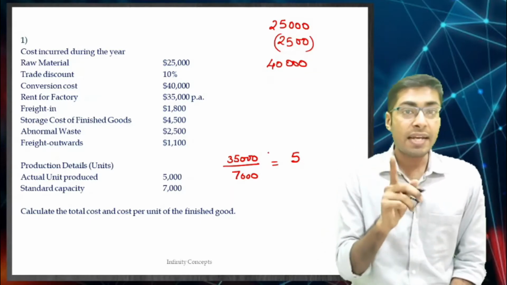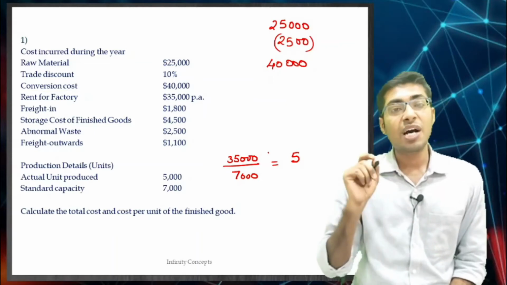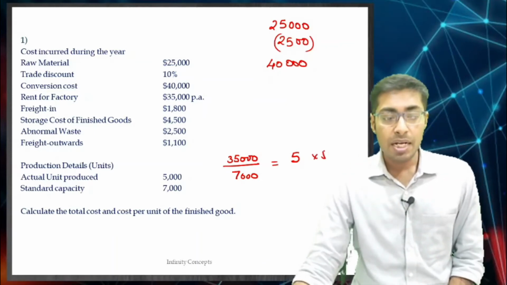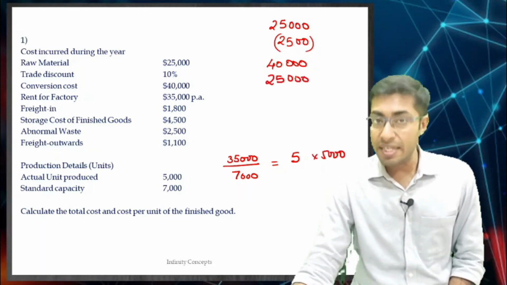Now, in reality how many units are you producing? You are producing 5,000 units only. So, 5 multiplied by 5,000 will get allocated, which is 25,000 over here.